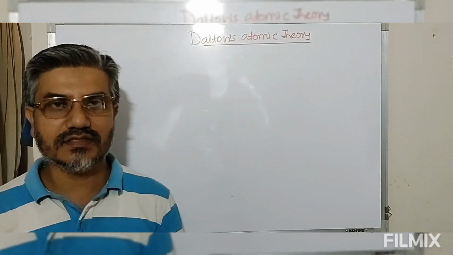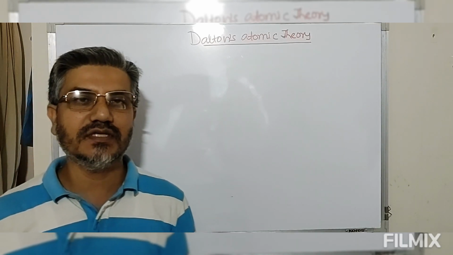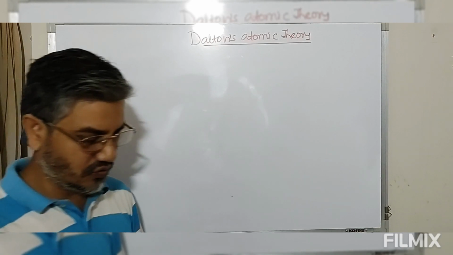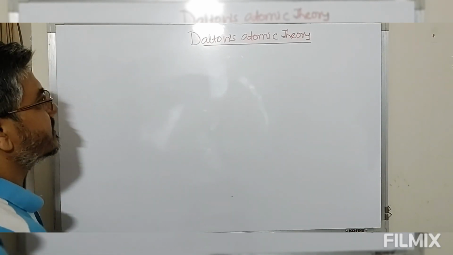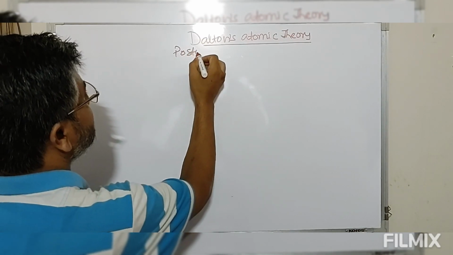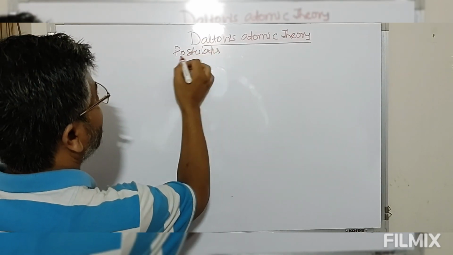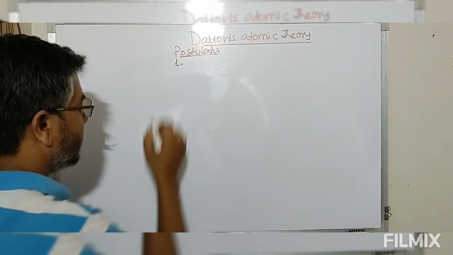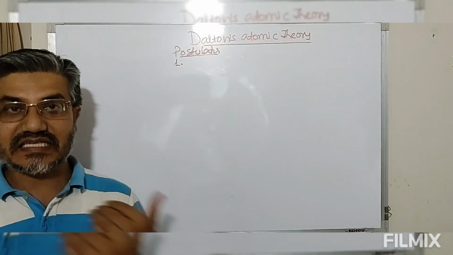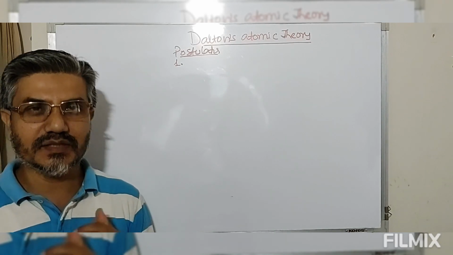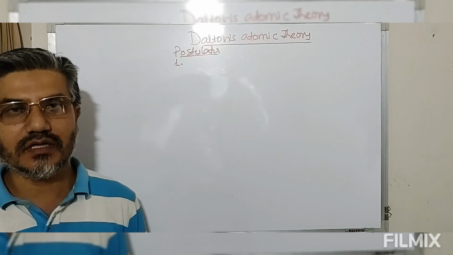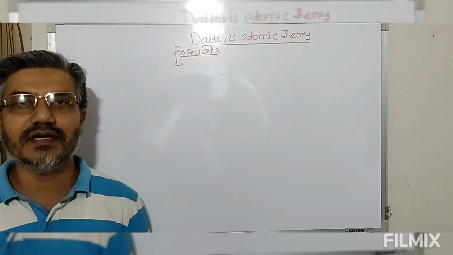What is actually Dalton's atomic theory? How far are these statements given by Dalton's atomic theory correct in recent times? So now coming to the postulates, let's discuss the postulates and their relevance. The first postulate given by John Dalton is atoms are discrete. Means atoms are the smallest indivisible part which takes part in chemical reaction.